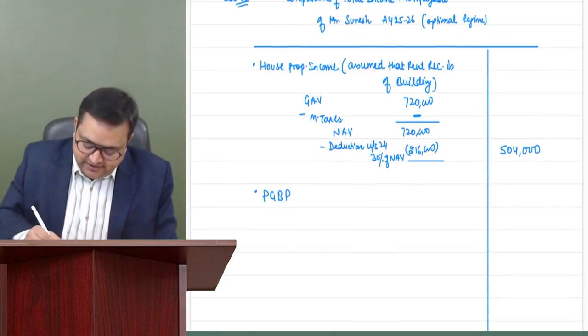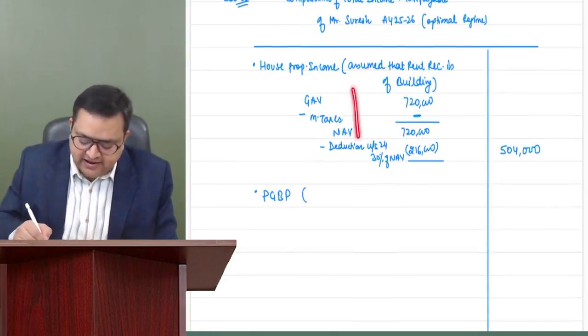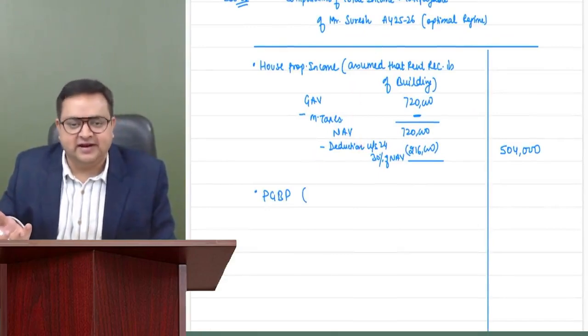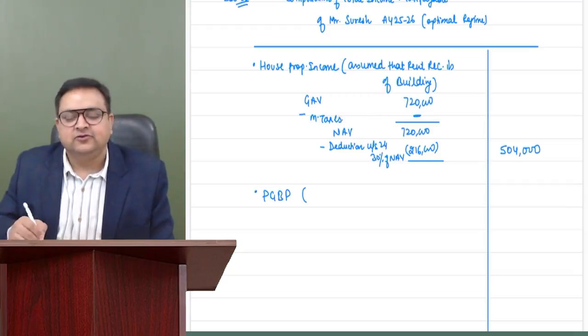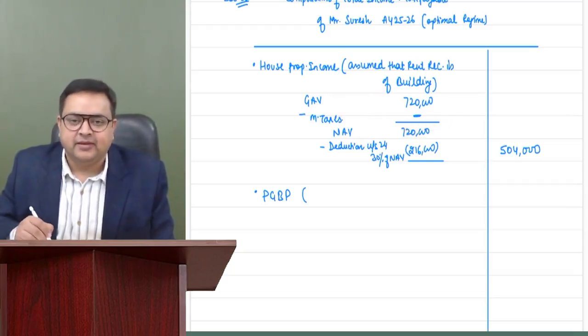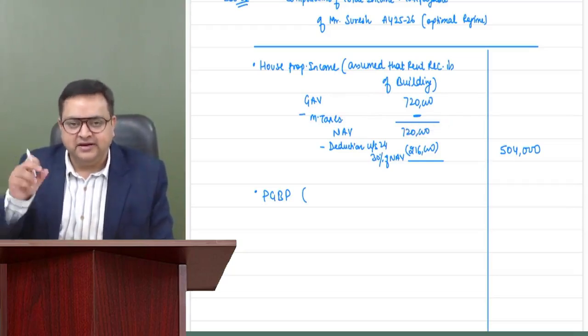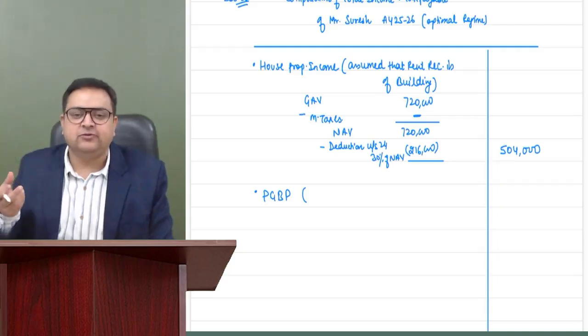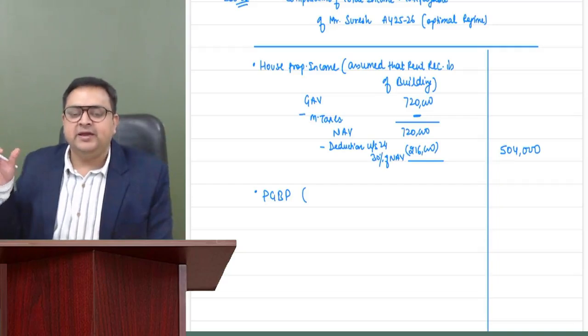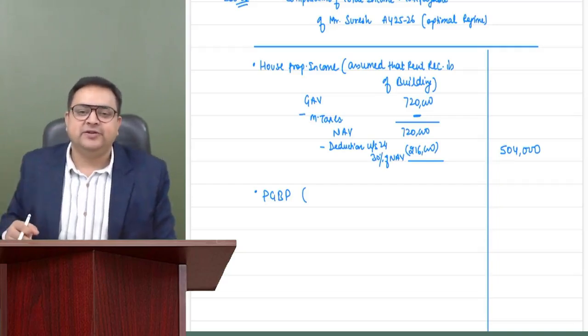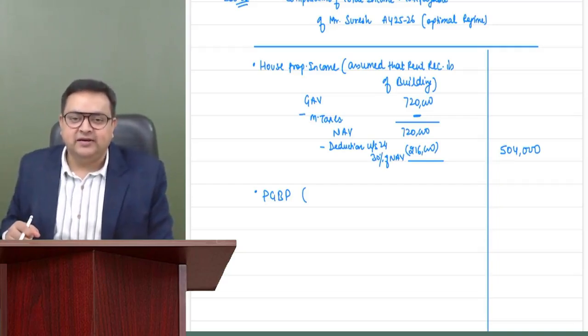House property I have done right here because there were just 2 or 3 lines. If there is any head which can be accommodated in 2, 3, 4 lines, we can show it right here. But if any head needs more computation, it is better to make a working note. When I discuss more total income questions with you, you'll be able to understand.